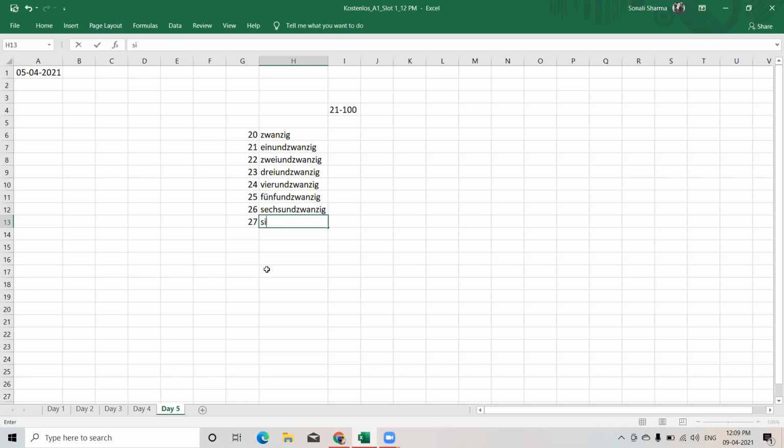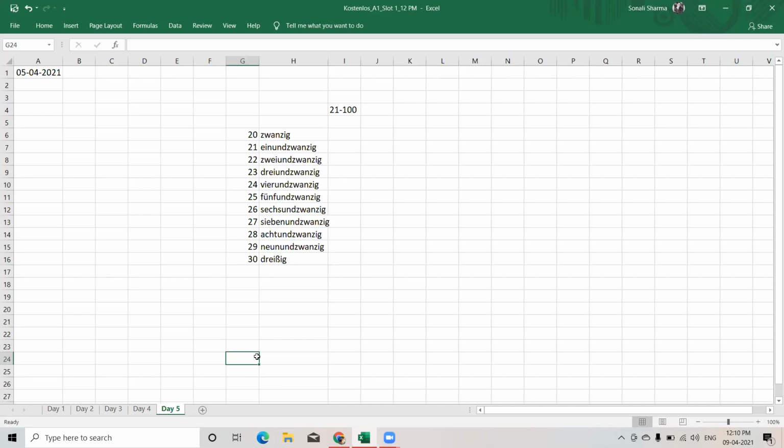Next is our 27. It is sieben und zwanzig. Next is our 28. It will be acht und zwanzig. Next is our number 29. 29 is neun und zwanzig. And 30 is dreißig. Here we are not using Z, we are using ß for 30.